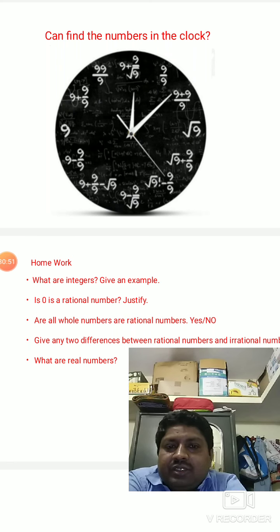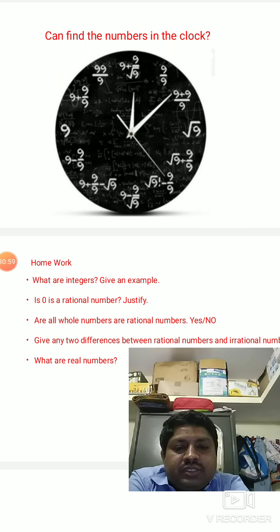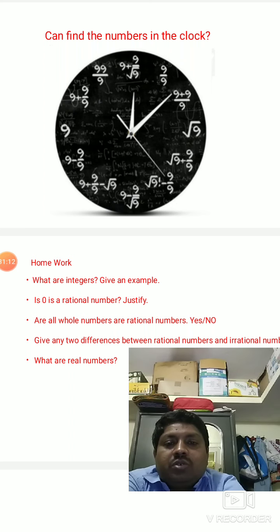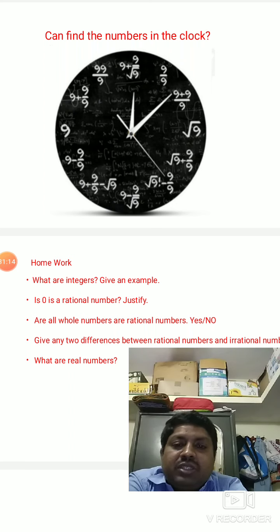Like that. See, 9 by 9 is 1, because you will cancel. 9 plus 9 is 18. 18 by 9 is 2. So, see the beauty of the numbers. What is the value of root 9? 3. So here root 9 plus 9 by 9, that means 3 plus 1 is 4.